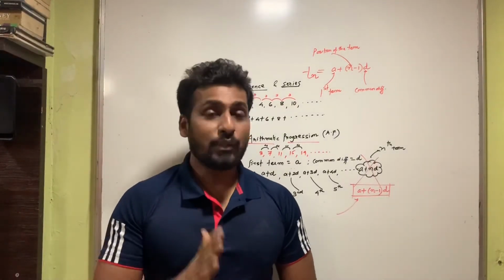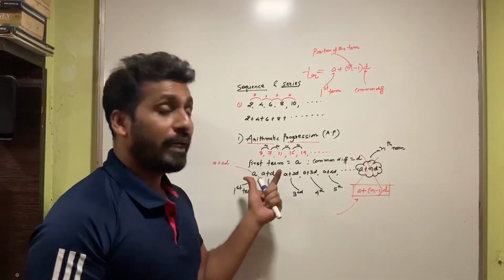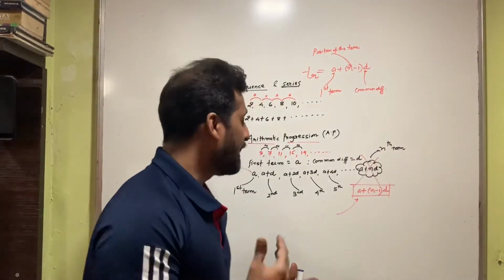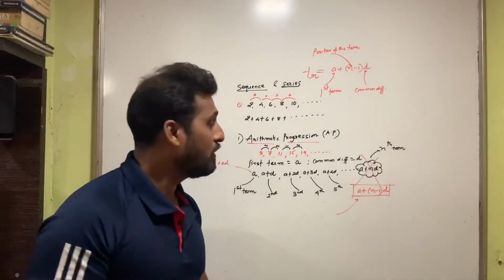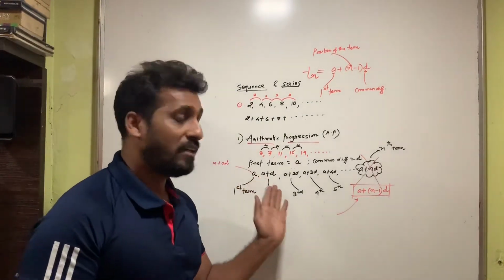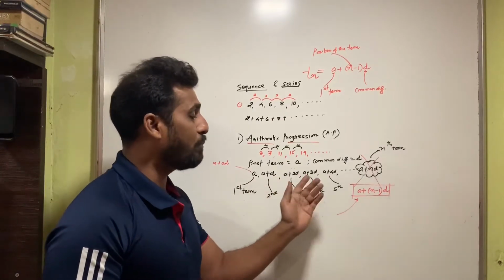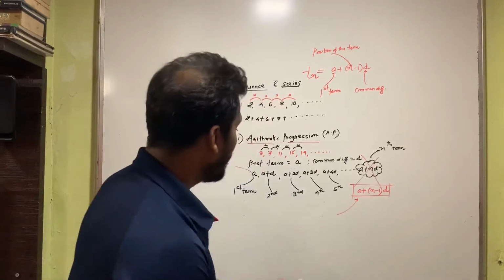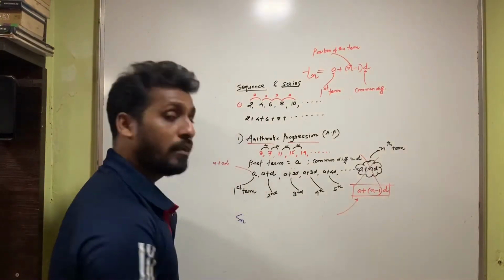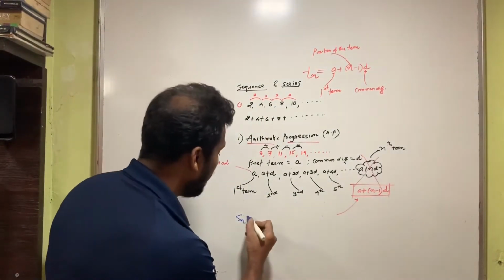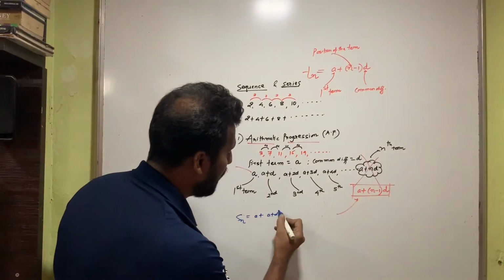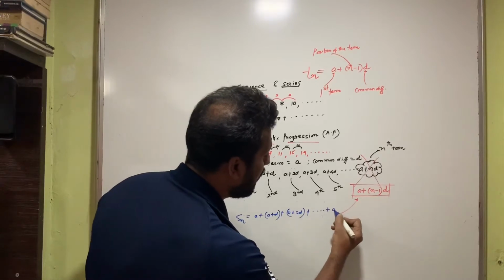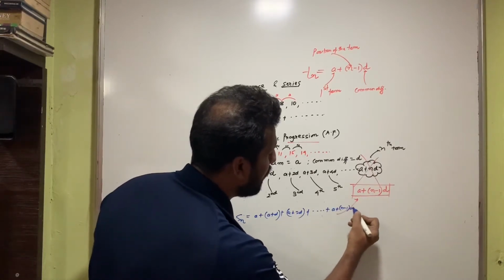So students, now as we have seen the formula for the nth term of the arithmetic progression, the next important concept is to get the sum of these n terms. That means if I take the first n terms, a, a plus d, a plus 2d, and so on, and add these terms, what could be the sum? So if I write Sn, Sn is nothing but a plus (a plus d) plus (a plus 2d), and so on till the last term, which is a plus (n minus 1)d.